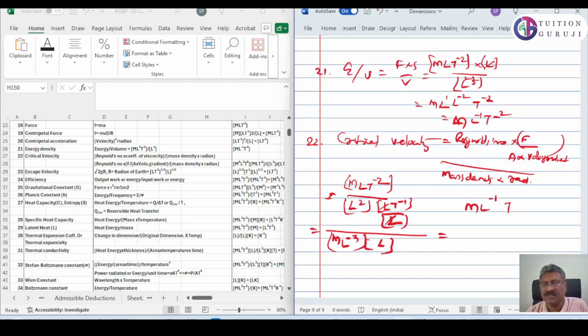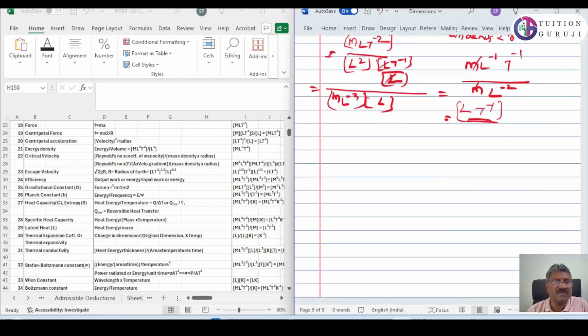So T raised to minus 2 plus 1 is minus 1. Divided by M into L raised to minus 3 into L. It is actually M L raised to minus 2. This M and M will get cancelled. So what you will get? L raised to minus 1, and this L square goes up, it is L square. So balance is L. Then T raised to minus 1. Nothing but velocity. L T raised to minus 1 is velocity.